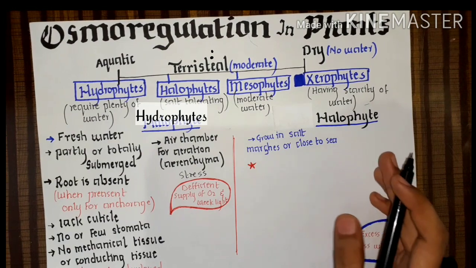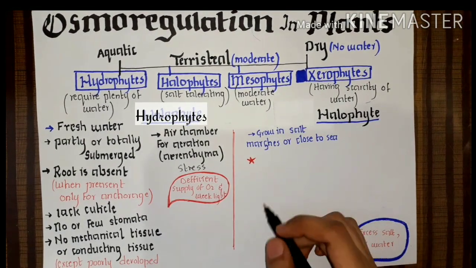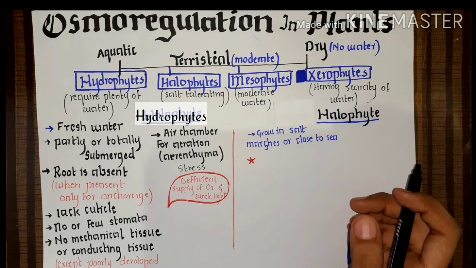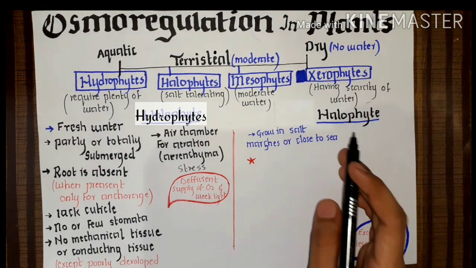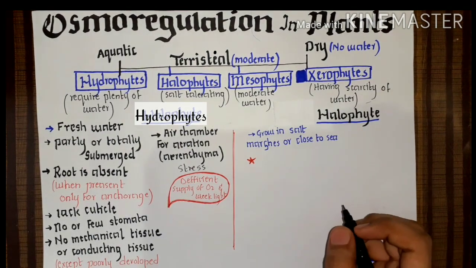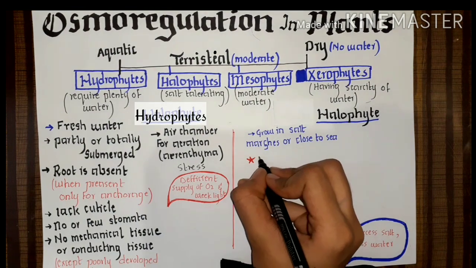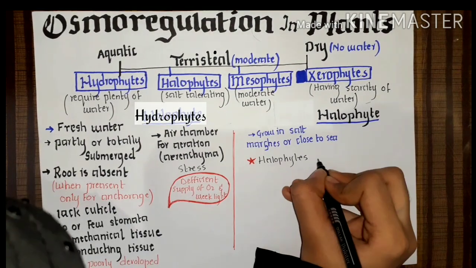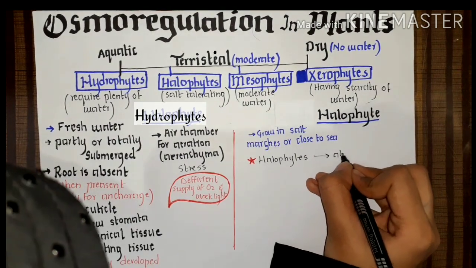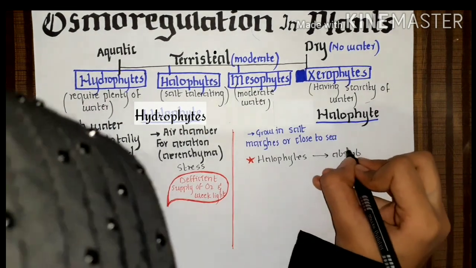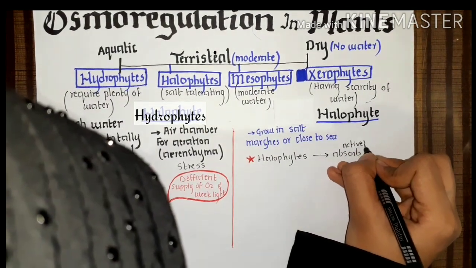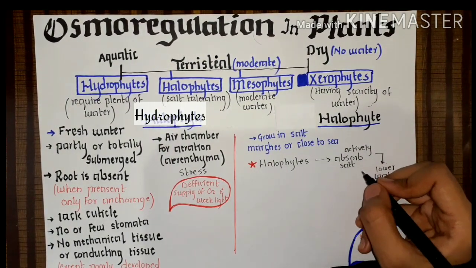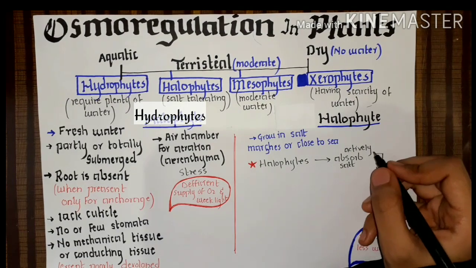We know that where there is salt, there is little water, and where there is even more salt, there is even less water. So it is difficult for the roots to absorb water. So what can they do? Halophytes actively absorb salt from the ground.